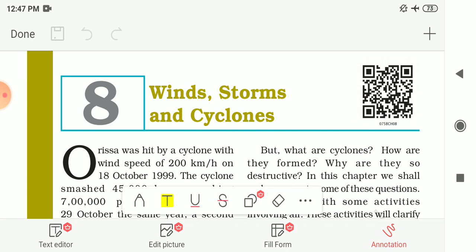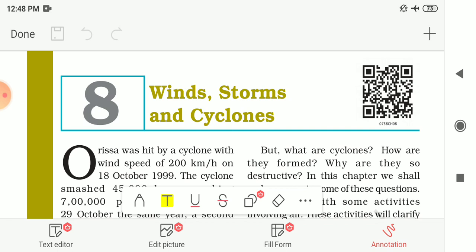Thunderstorms and cyclones, and what are the destructions caused by the cyclones, what effective safety measures we can take during these cyclones, and how advanced technology helps us during these cyclones. So these are the things we are going to study in this chapter. So here let me start our chapter number 8, Winds, Storms and Cyclones.